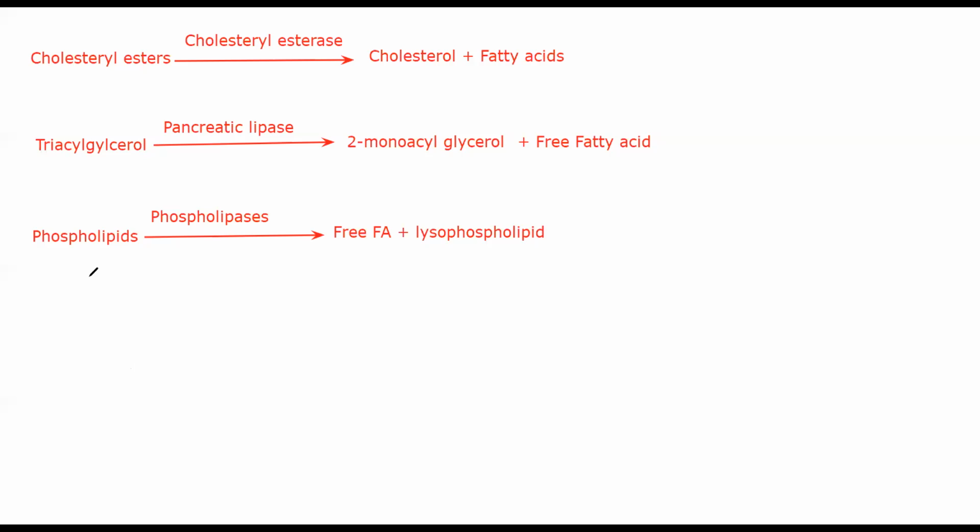Then emulsification occurs. In the last class, I told you what emulsification is. You have one dispersed phase in a continuous phase, for example, if I have oil droplets present in water, I will have an emulsion which contains small droplets of oil mixed together in water. Generally micelles are formed.